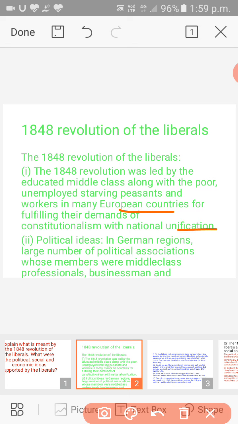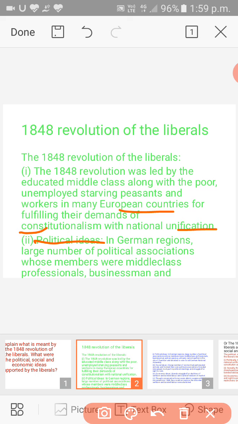So during the period of 1848 we observed that the liberals were a party belonging to the educated class, and also peasants and workers, and they wanted their own constitution and national unification. So the second point here is political ideas.